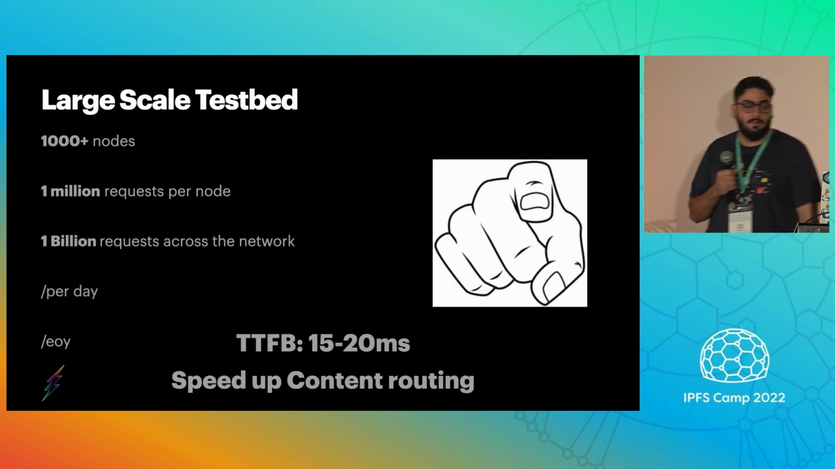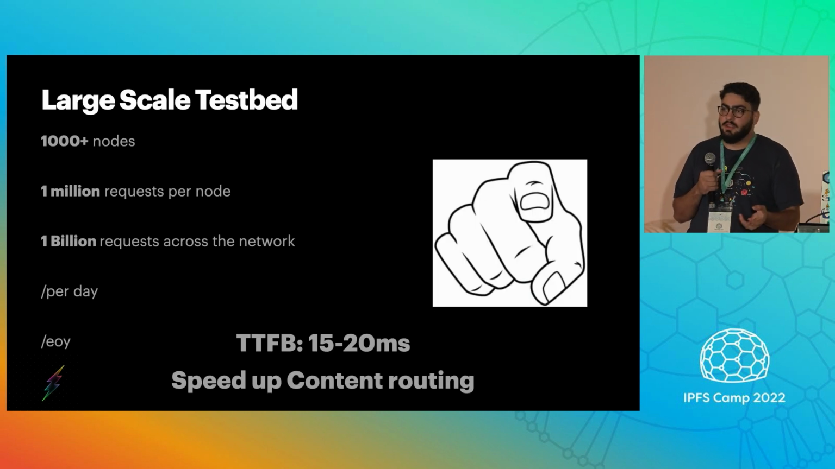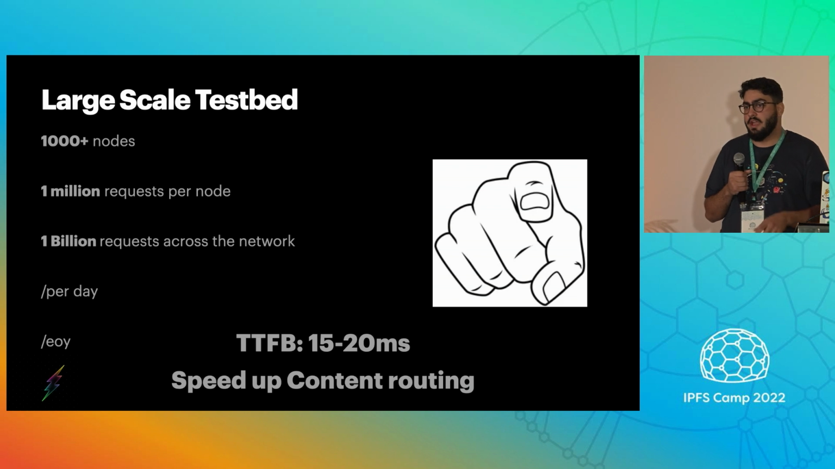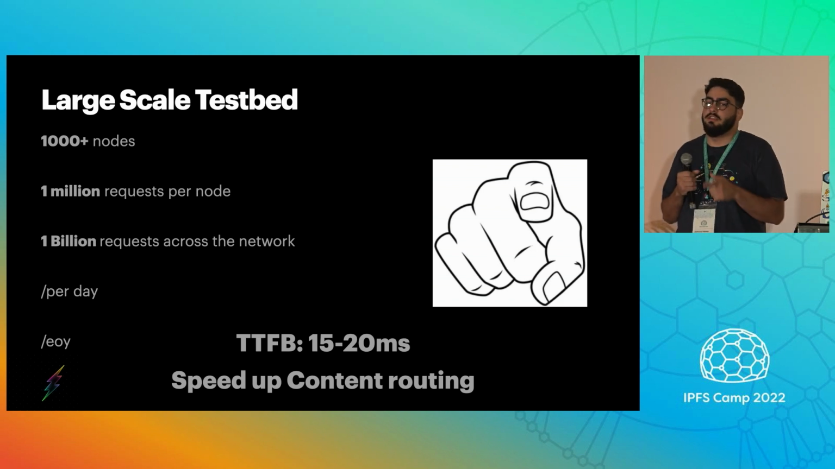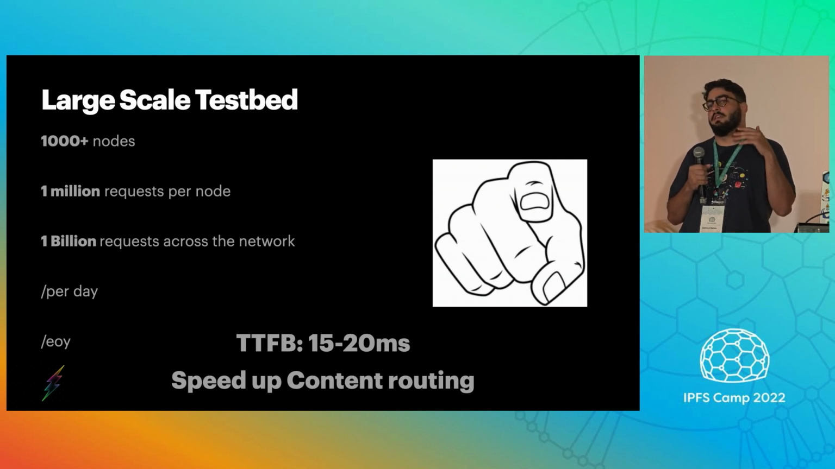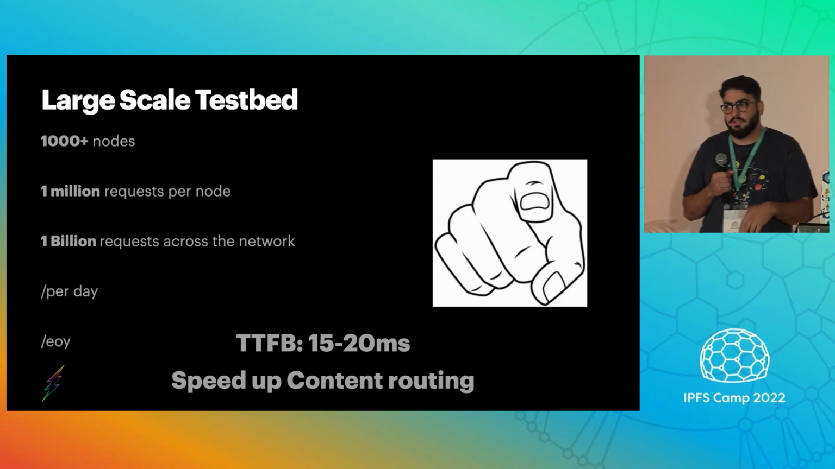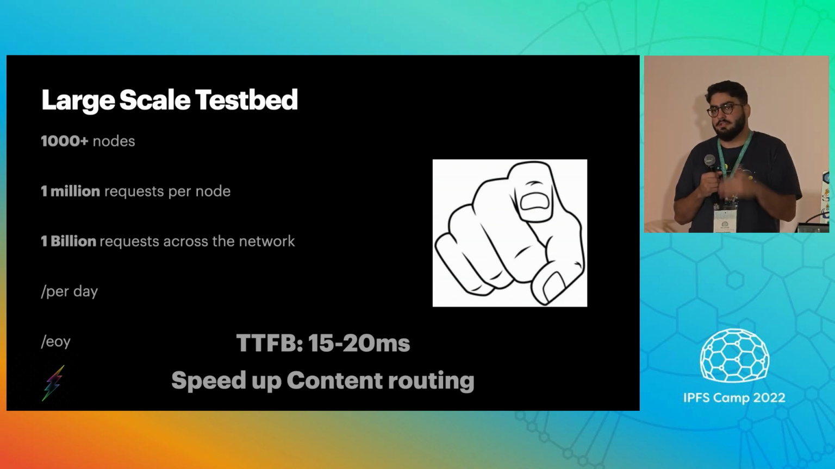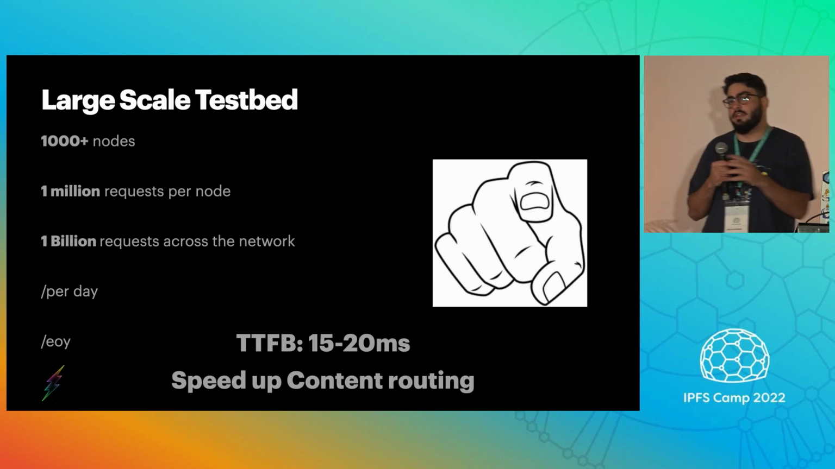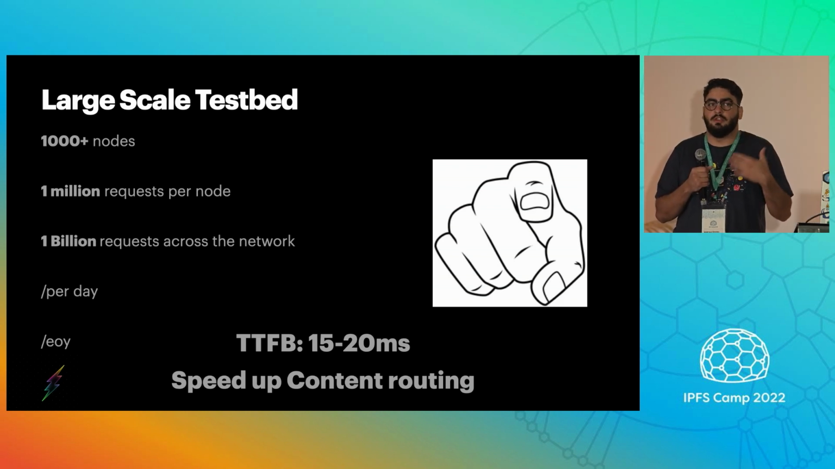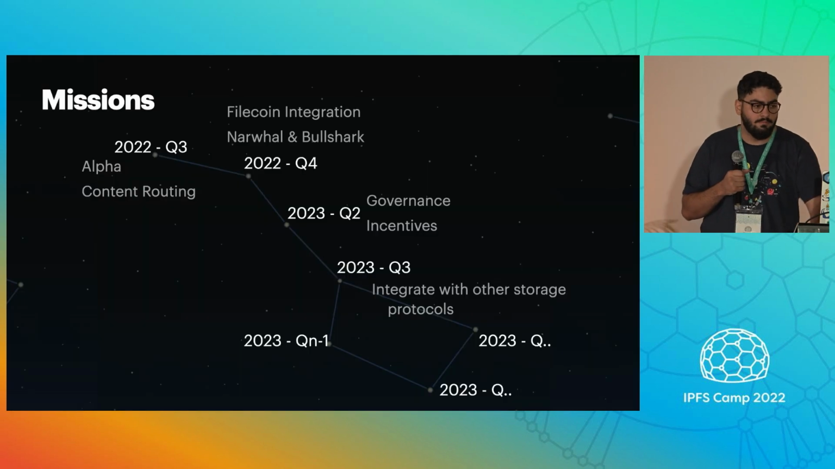That's huge. By the end of the year, we want to have a large testbed running with 1,000 cache nodes, 1 million requests per node, and 1 billion requests by the end of the year for the entire network. We could run it ourselves, but we might need the community to run it with us. And then the metric a lot of people talk about is time to first byte. We do want to target the North Star, which is 15 to 20 milliseconds. But our goal really is to figure out how to speed up content routing, which is very important. I think if we can massively speed up content routing, the time to first byte will always be good enough, or CDN level.